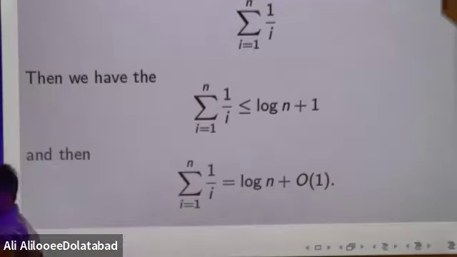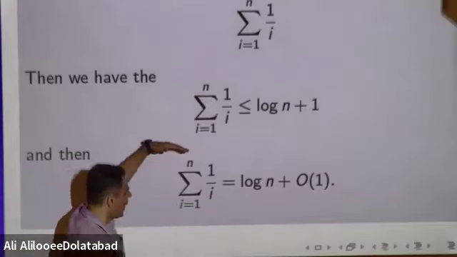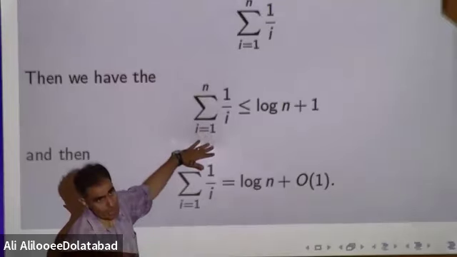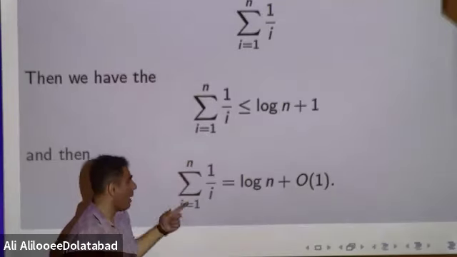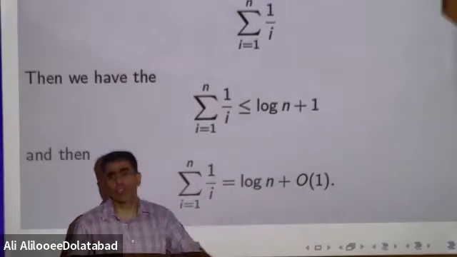I wanted to recall one concept that usually we have in calculus and statistics courses. In calculus, we explain it this way: the harmonic sum is divergent. It approaches infinity. But this infinity is not a very strong infinity. Why? Because it is the same as log of n.